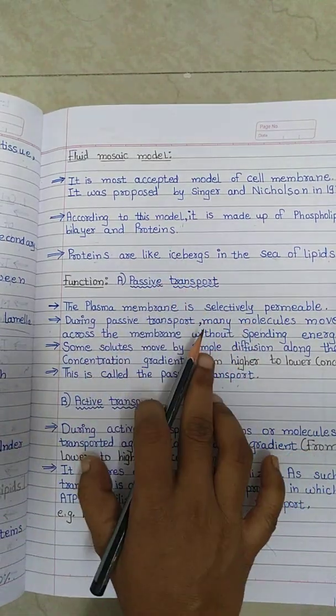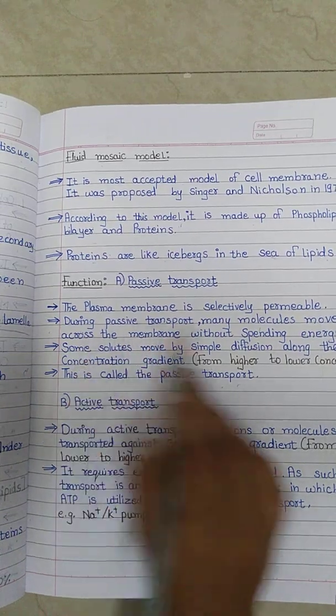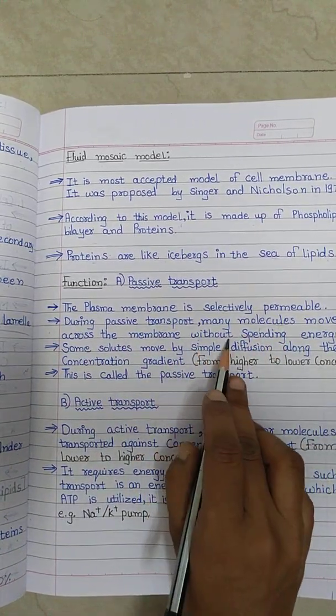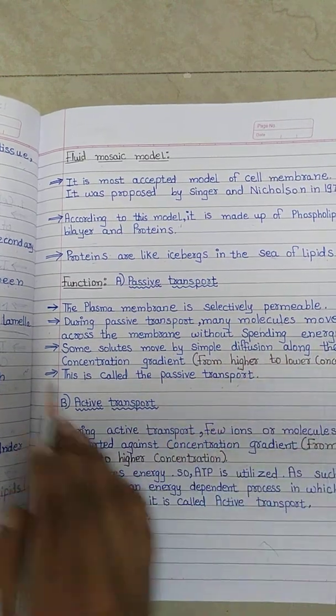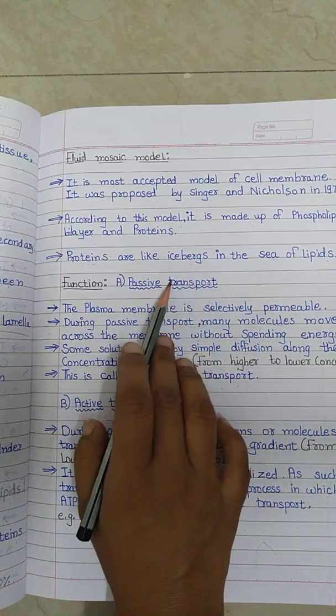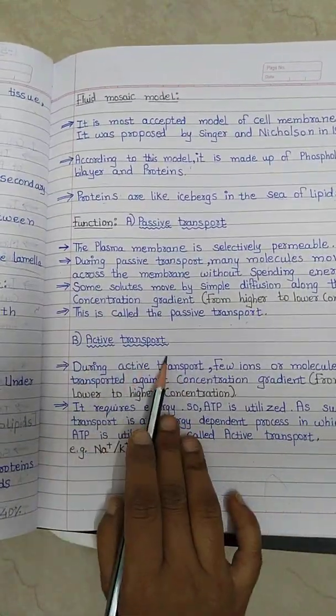In a simple way, when the molecules move across the membrane without spending energy, from one place to another, that kind is called passive transport. Then active transport.